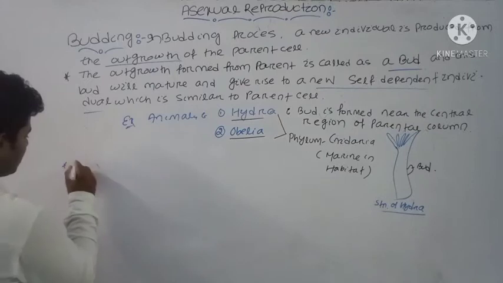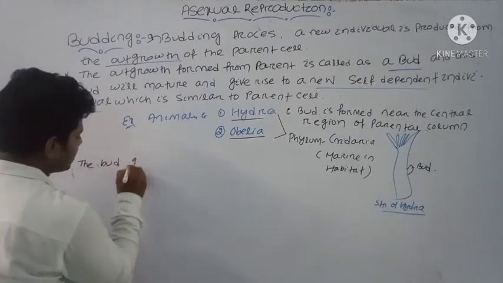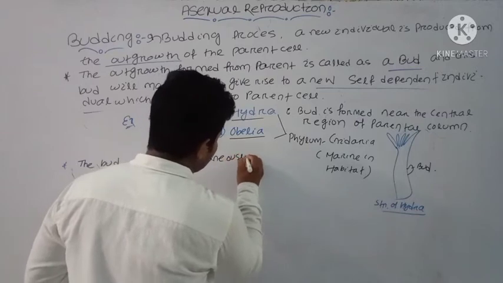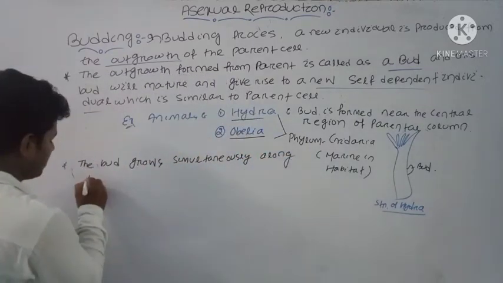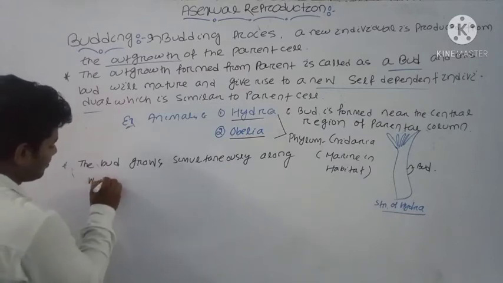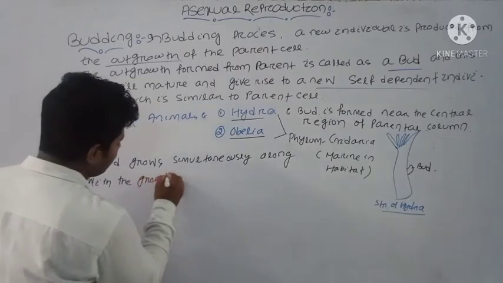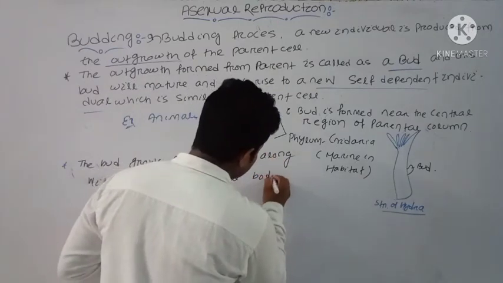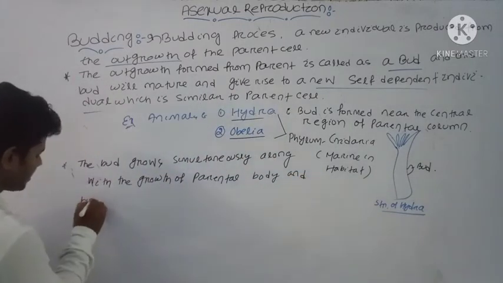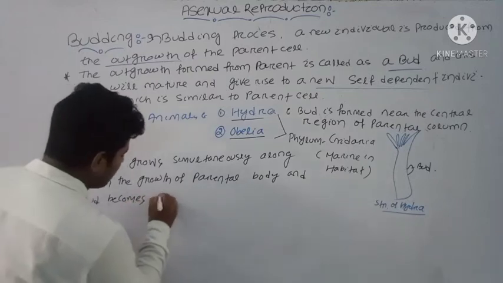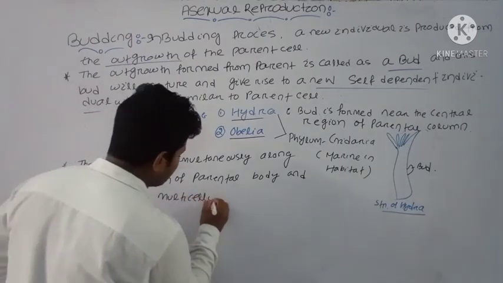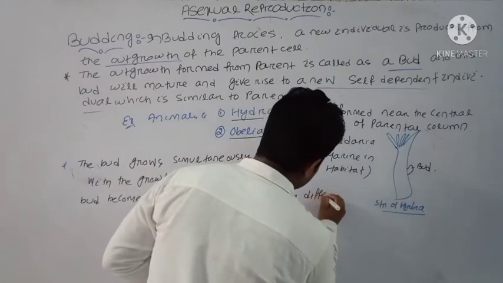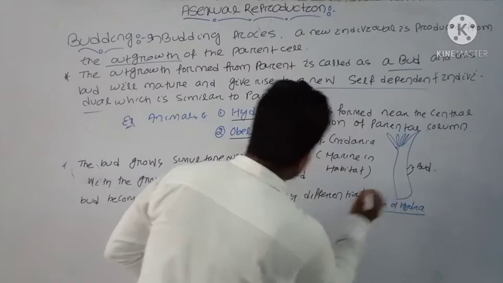The bud grows simultaneously along with the growth of parental body, and bud becomes multicellular and highly differentiated structure.